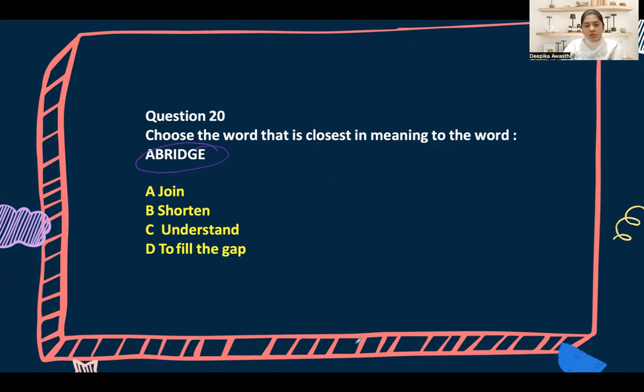What is the meaning of abridge? Tell me quickly in the chat box. It means to shorten something, not to bridge. Abridge sounds like to fill the gap, but it actually means let's abridge this discussion or this meeting because I have more important work or things to do. So let's shorten it. Let's cut it short.